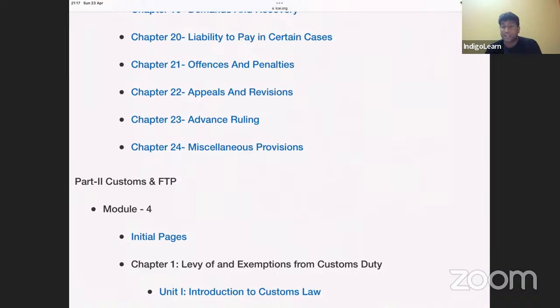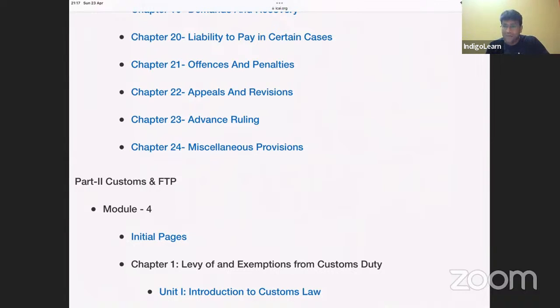And when we go for appellate tribunal, there are two benches there: national bench, regional bench, state bench, area bench. We will go to national bench, regional bench only when there is a matter related to place of supply. And after national bench, regional bench, we go directly to Supreme Court. If there is no matter related to place of supply, we will go to state bench or area bench. From state bench or area bench, we will go to High Court, and after High Court, we can go to Supreme Court.